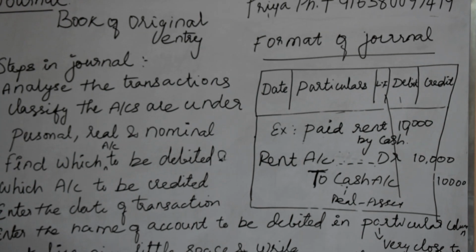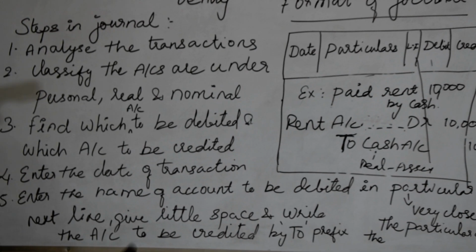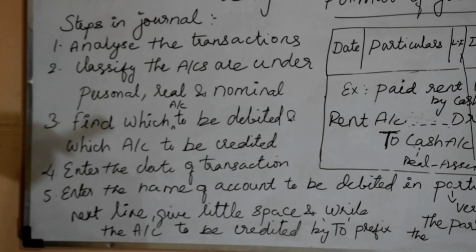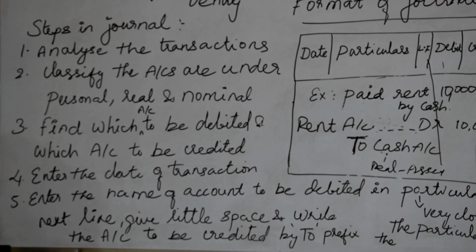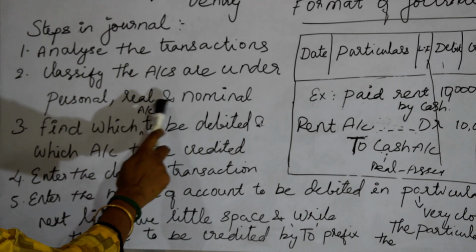The steps in journal: first you have to analyze the transaction, then classify the accounts under personal, real and nominal. You have to classify whether it is personal, real or nominal.